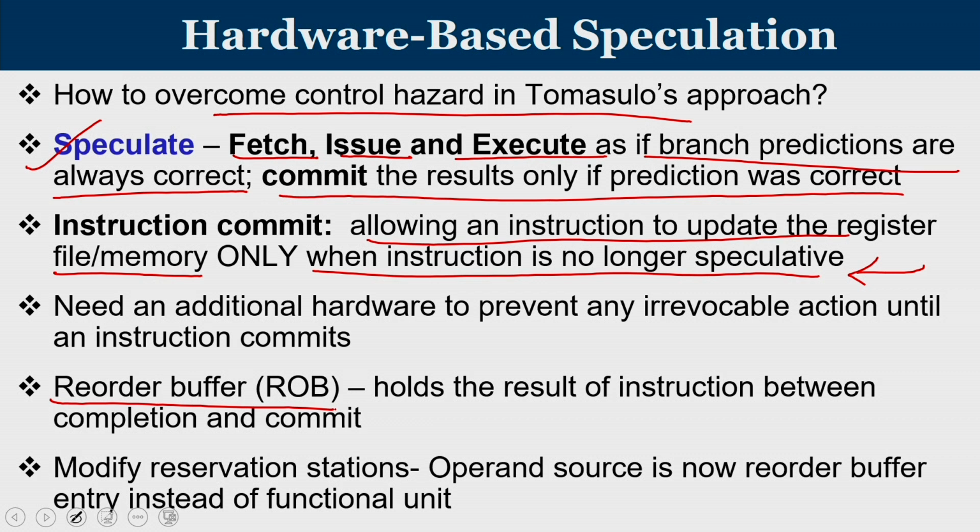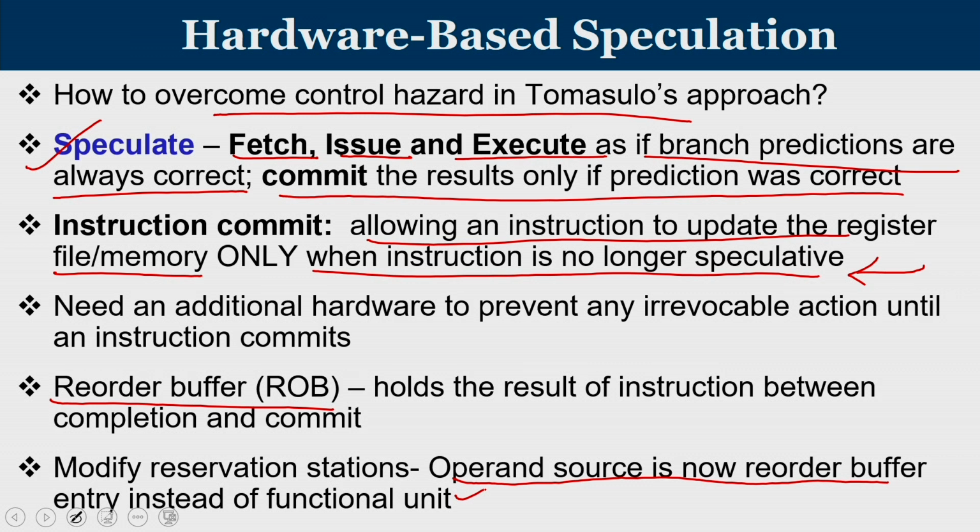Now there is a small modification in the reservation station. The operand source is now a reorder buffer entry instead of the functional unit. Previously you were waiting for the functional unit to produce the result, so you were pinging the CDB, the common data bus, waiting for a result produced by execution unit 1 or execution unit 2. Now we are not pinging the CDB by looking at the execution unit number.